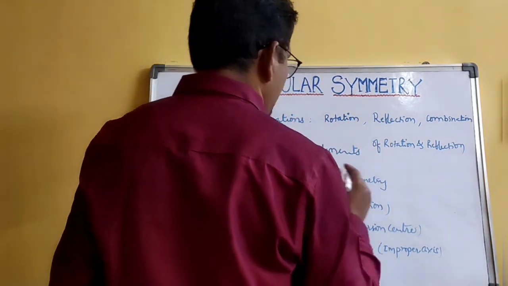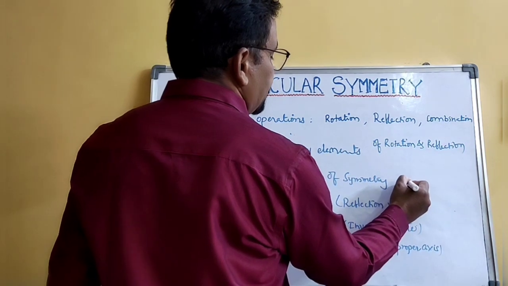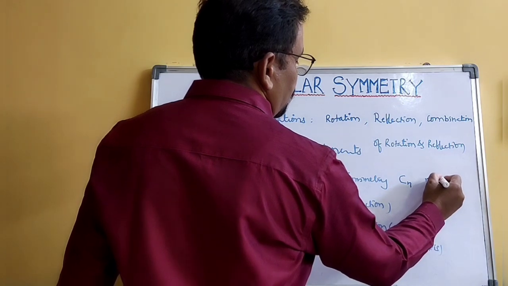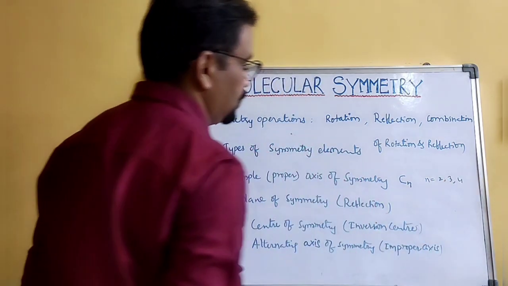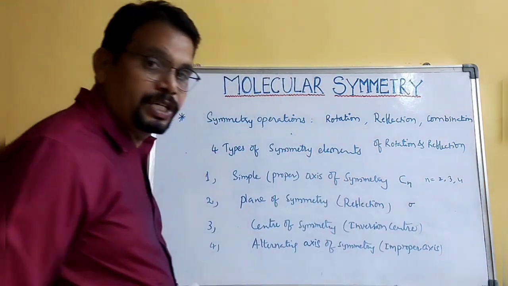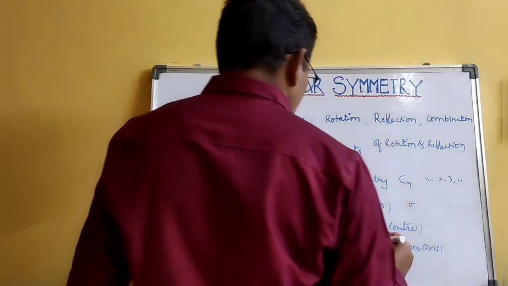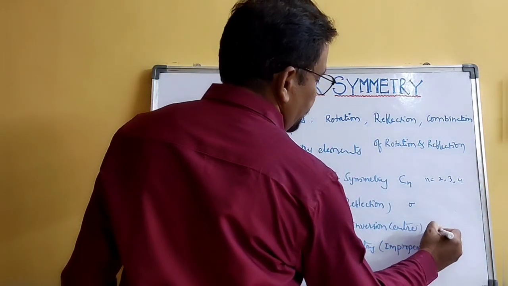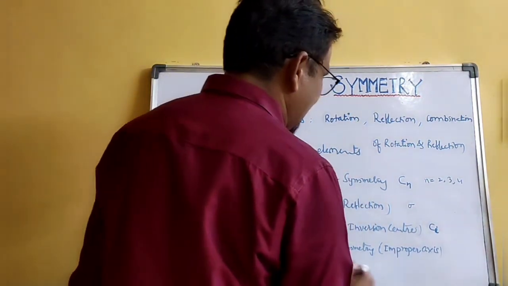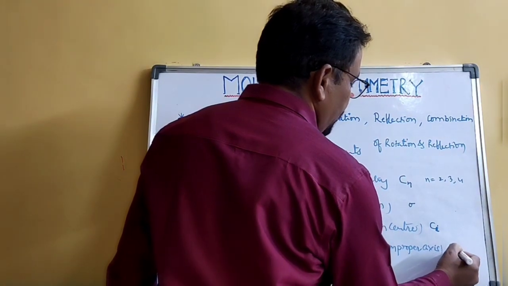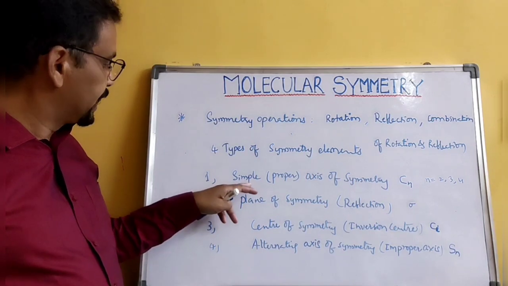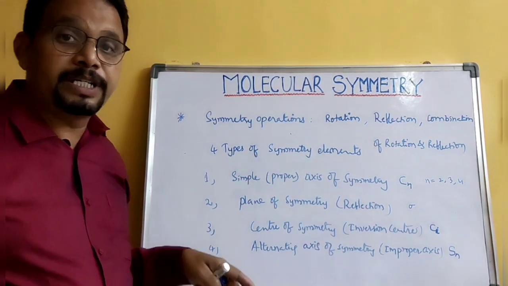The simple axis of symmetry is indicated by Cn, where n may be 2, 3, 4 and so on. The plane of symmetry is indicated by sigma. The center of symmetry is indicated by Ci. And the alternating axis of symmetry is indicated by Sn. So these are the symbols by which you can indicate these 4 kinds of symmetry elements.